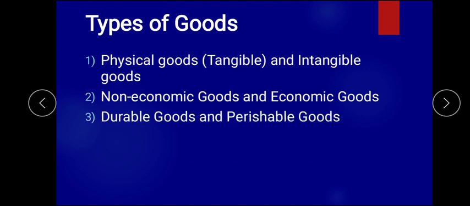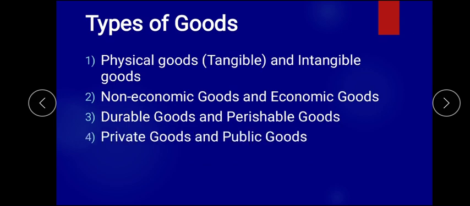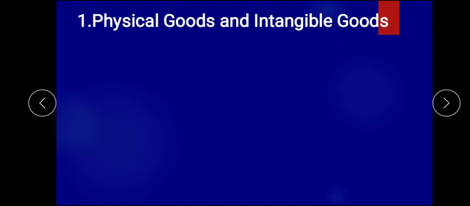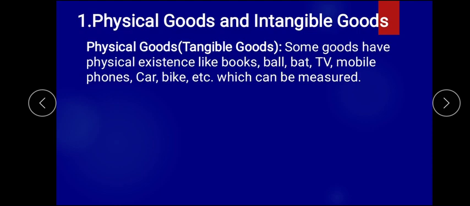Then after you find the durable goods and perishable goods. Then after private goods and public goods, and lastly consumer goods and producer goods. So these are the 5 categories where goods are being divided and we are going to study about it. Let's start with the first one. First it's about physical goods, that is also known as tangible goods and intangible goods. Now it is same like goods and service.